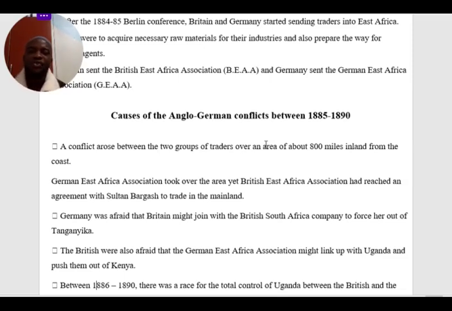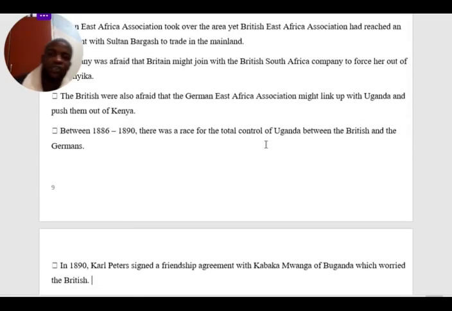The British were also afraid that the German East Africa Association might link up with Uganda and push them out of Kenya. Likewise, as Germany was afraid of the British East Africa Association collaborating with the South African group, the British company BISACO, the British were also afraid that Germany might collaborate with its group in Uganda to push them out of Kenya. So it made them confront each other because of fear.